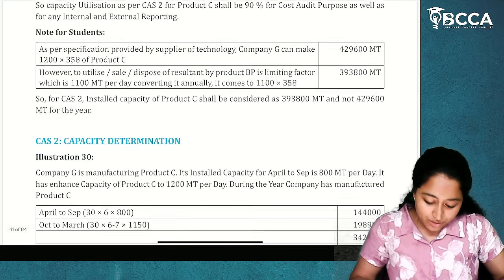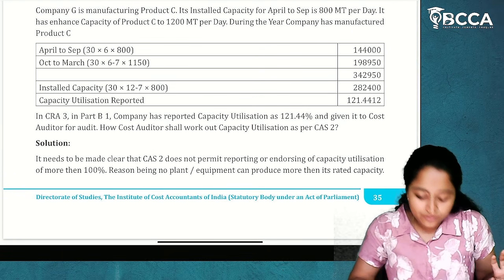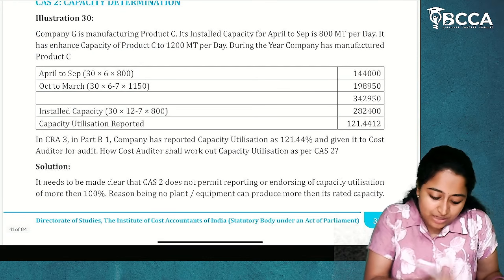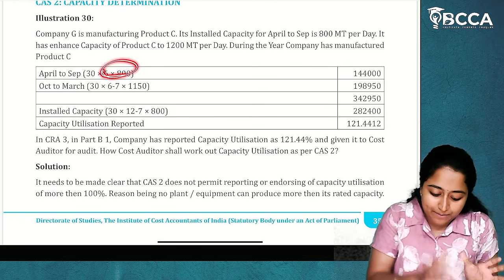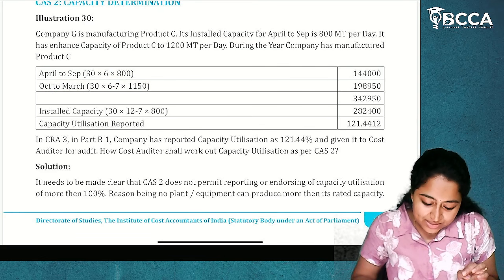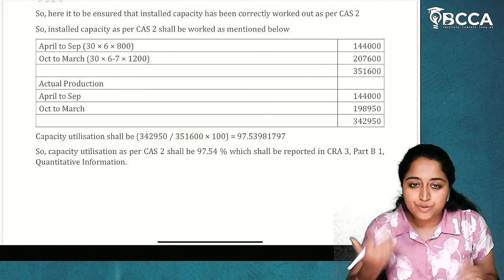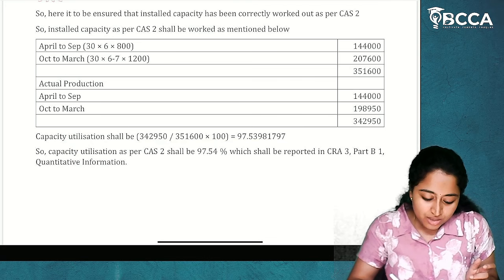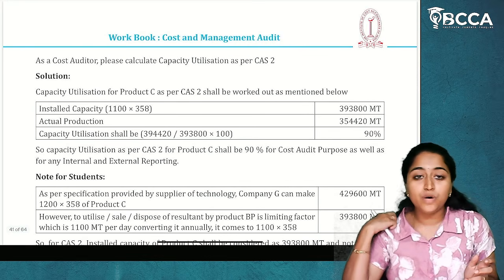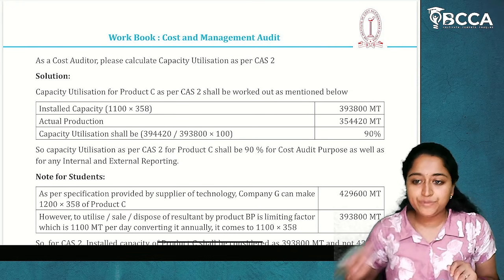So, these are the questions which have been given in the workbook. And this is also the same as whatever we have seen. We have just now seen April to September, this is the capacity; October to March, this is the capacity. Similar to that, the same thing is there. So, this you can work out. Here also you will do the capacity utilization: actual divided by installed into 100. So, you can see it. I hope it is clear. So, these are the workbook questions which have been given for CAS 2 capacity determination. I hope this is clear to you.